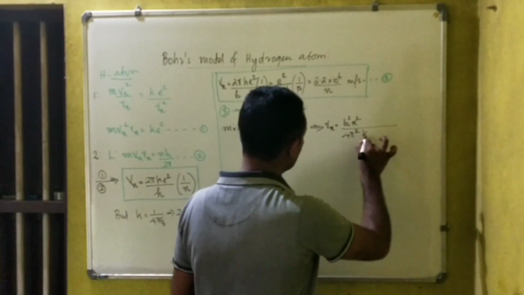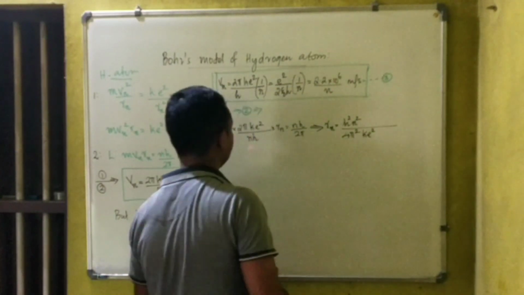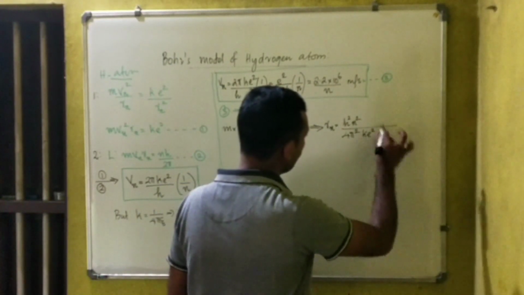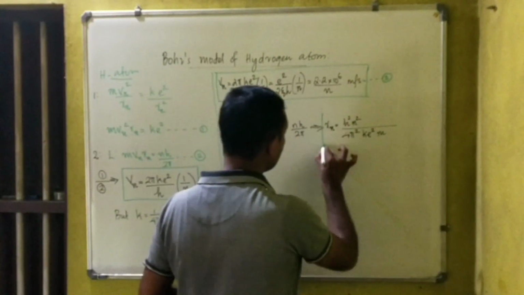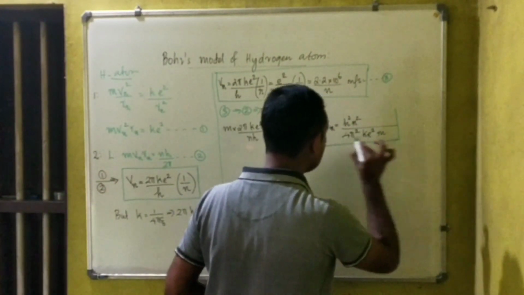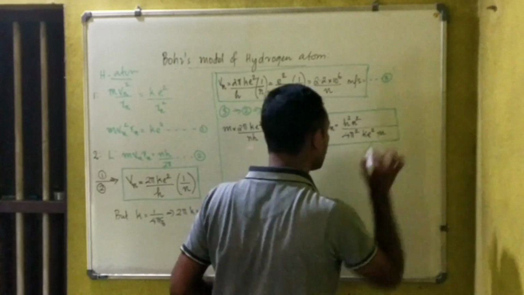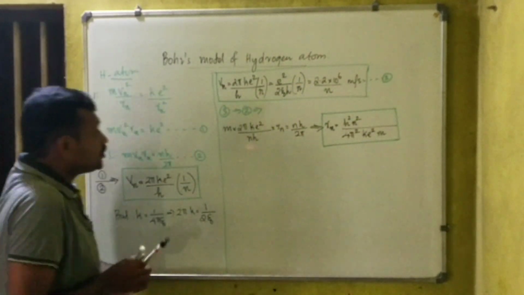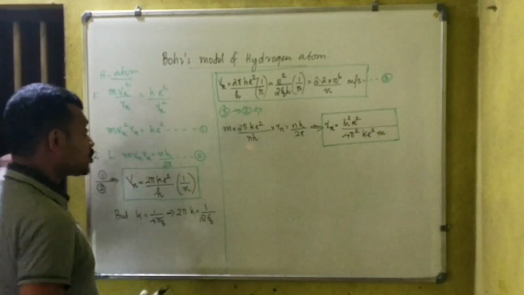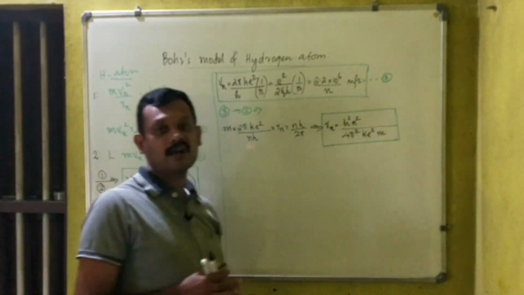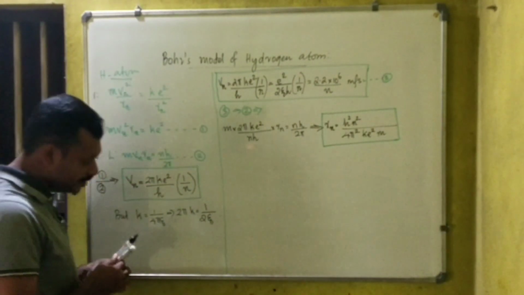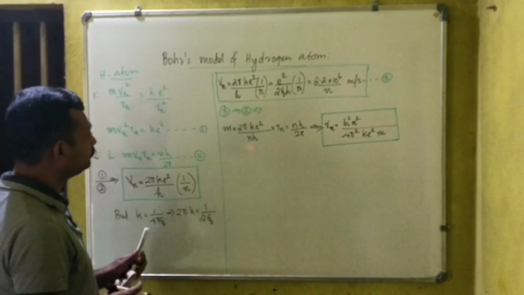Then Ke square will come to the denominator. m also will come to the denominator. So this is the expression for the radius of electron in the nth orbit. Radius of electron in the nth orbit is n square h square divided by 4 pi square Ke square into m.